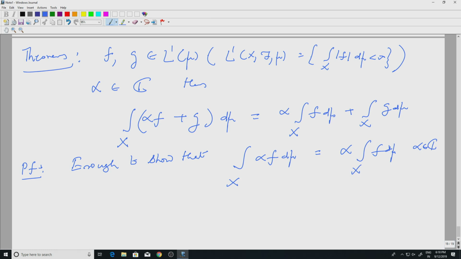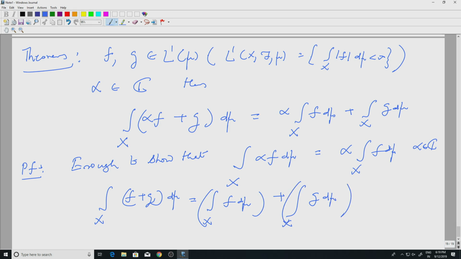And you can also add integrals. If I take two functions, I know this already for positive functions, but what one has to prove is that it is true for complex valued functions: the integral of f d mu plus the integral over X of g d mu, so that it is linear.